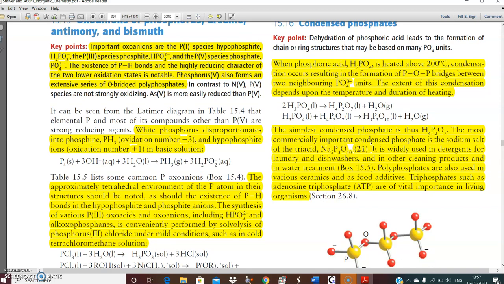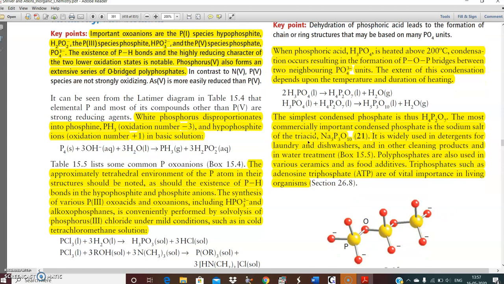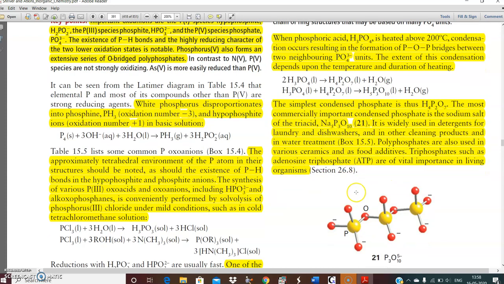The most commercially important condensed phosphate is the sodium salt of the triphosphoric acid. It is widely used in detergents, laundry and dishwashers, and in other cleansing products, and in water treatment. Polyphosphates are also used in various ceramics and food additives. Triphosphates such as adenosine triphosphate, ATP, are of vital importance in biological systems.